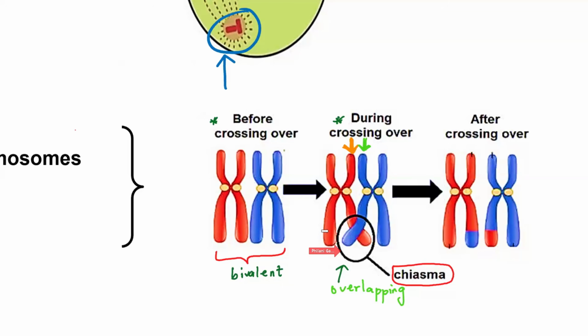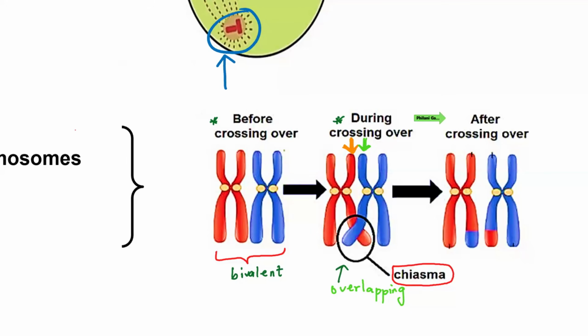You can see that they're in contact, these chromatids, specifically. They're touching each other. What in the world are these chromatids doing? Now, you can only answer that when you look at the final stage, or after crossing over. So when you go to after crossing over, you can see it here.